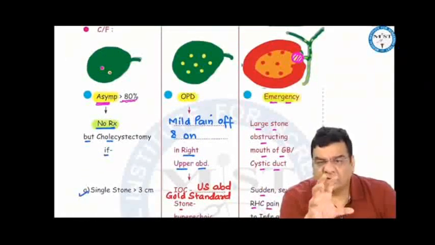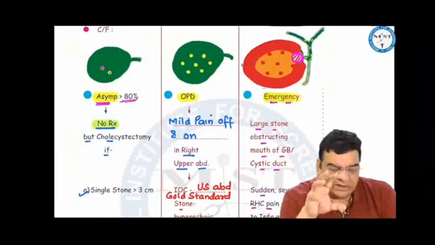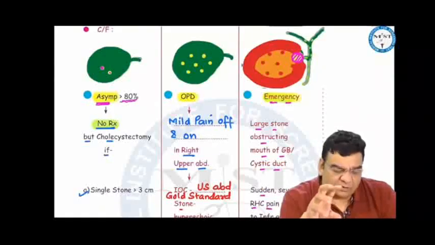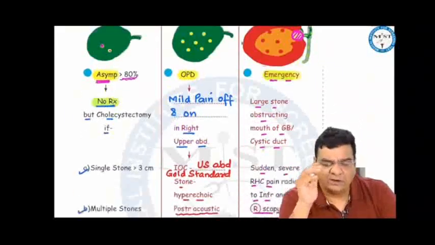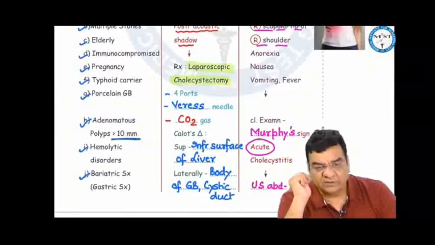The stones inside the gallbladder can have variable presentations. Patient may be asymptomatic, or symptomatic OPD, or symptomatic emergency. Asymptomatic: usually more than 80% of patients are asymptomatic. So ideally, no treatment is required in asymptomatic gallstones. But if asymptomatic gallstone is associated with either a large single stone more than 3 cm, multiple stones, immunocompromised, elderly, typhoid carrier, pregnancy, porcelain gallbladder, adenomatous polyp more than 10 mm in size, hemolytic disorders, and bariatric surgery, then we do a cholecystectomy even if the patient is asymptomatic.